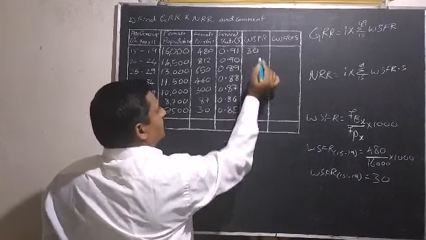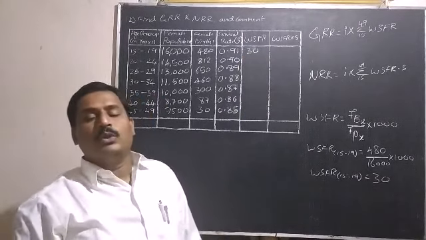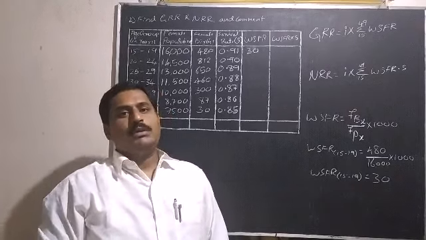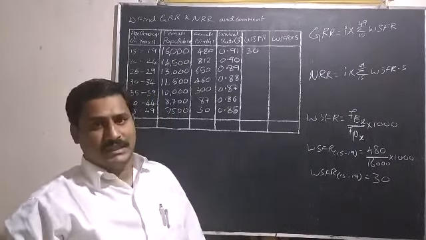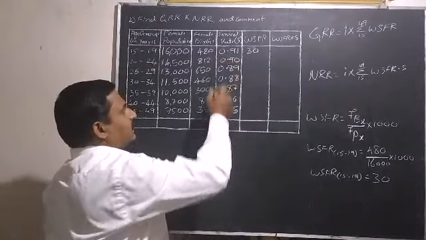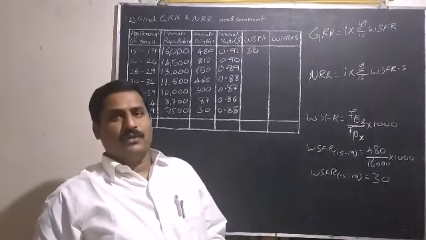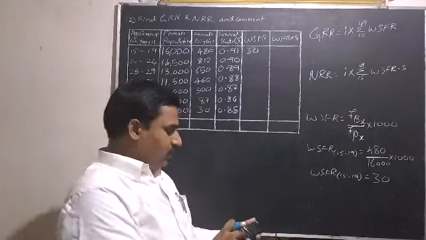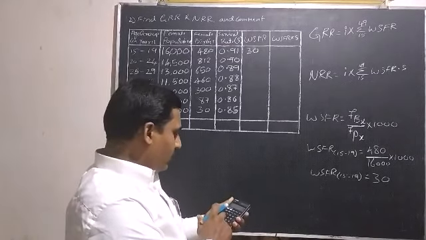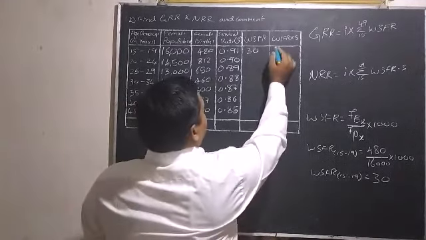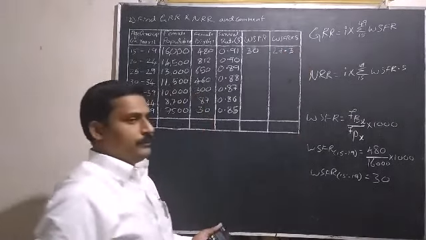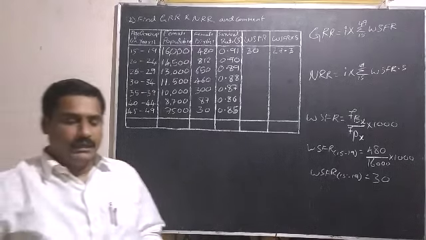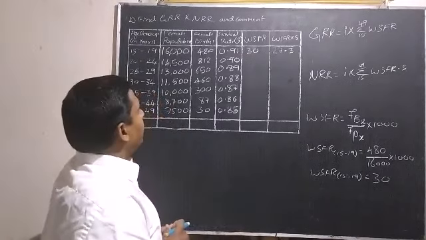First WSFR is 30, and to calculate NRR we need to multiply WSFR with the survival rate, that is S, and here the survival rate is 0.91 for 15 to 19 years. So 30 into 0.91 is equal to 27.3, and let us calculate the remaining.